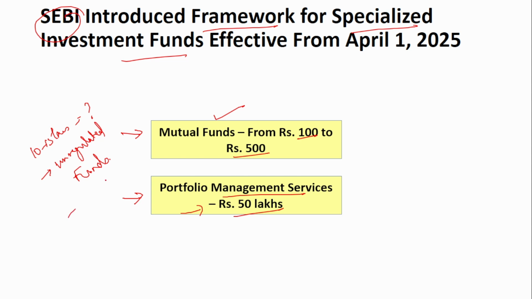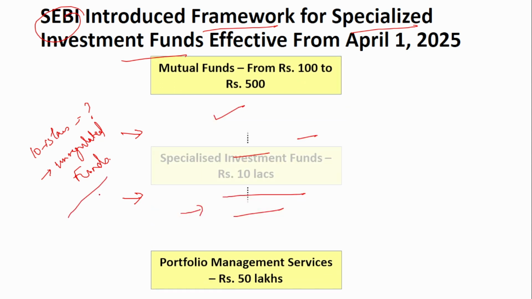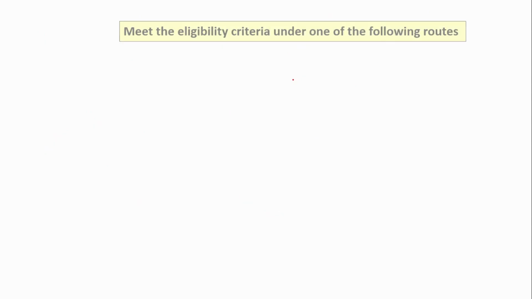So in order to avoid that, SEBI has brought a fund in between these two, that is the specialized investment funds. So with just a minimum value of 10 lakhs, you can go and invest in this fund. So this is for people in between mutual fund and portfolio management services. So now SEBI has introduced the framework for this. Now if you see, the existing mutual funds, they can open this specialized investment fund.